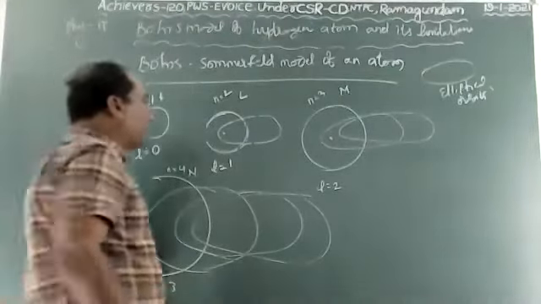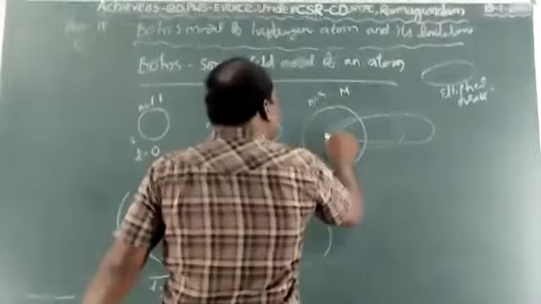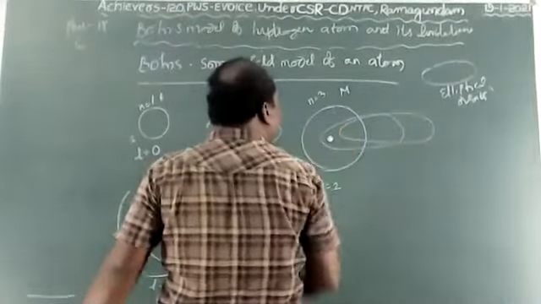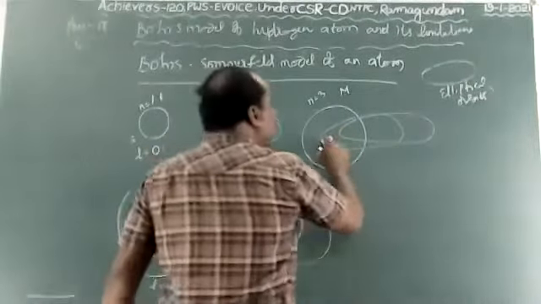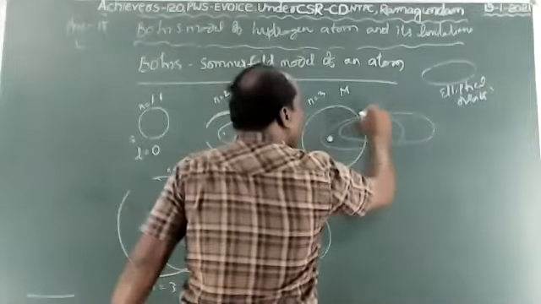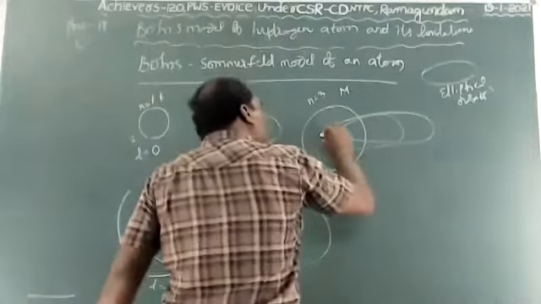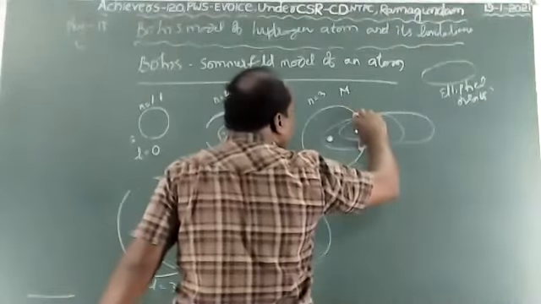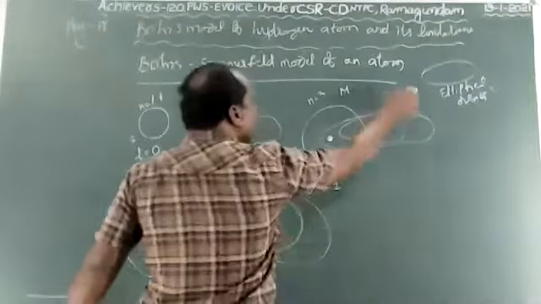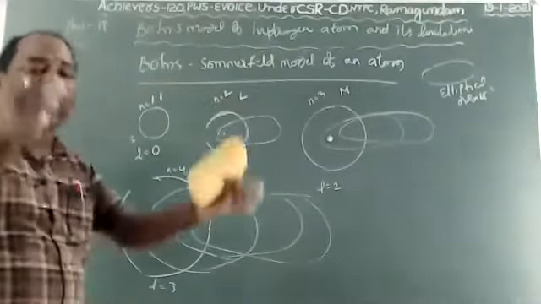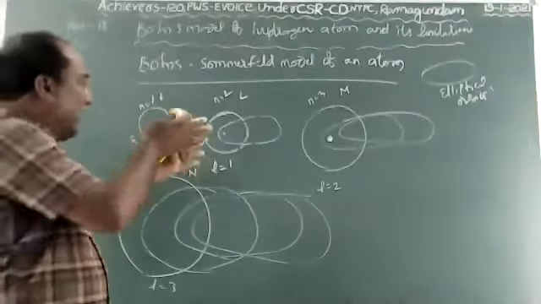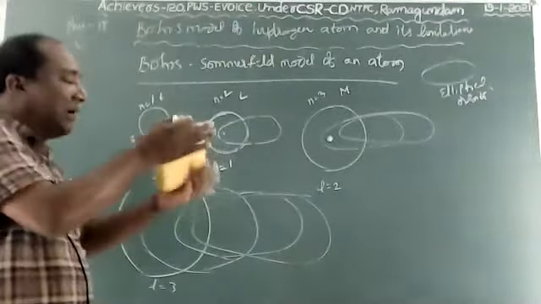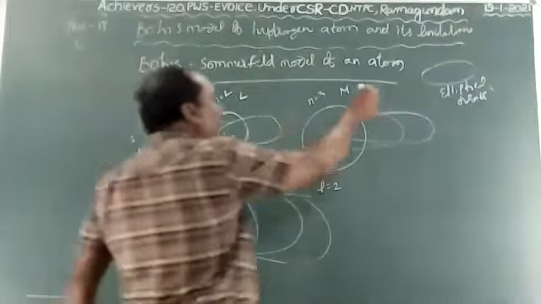Here the single focus, the nucleus, attracts the shells. The nuclear force acts on the subshells, and due to that the elliptical orbits are formed. Under the force, the orbitals are contracted very close to form the elliptical orbits.